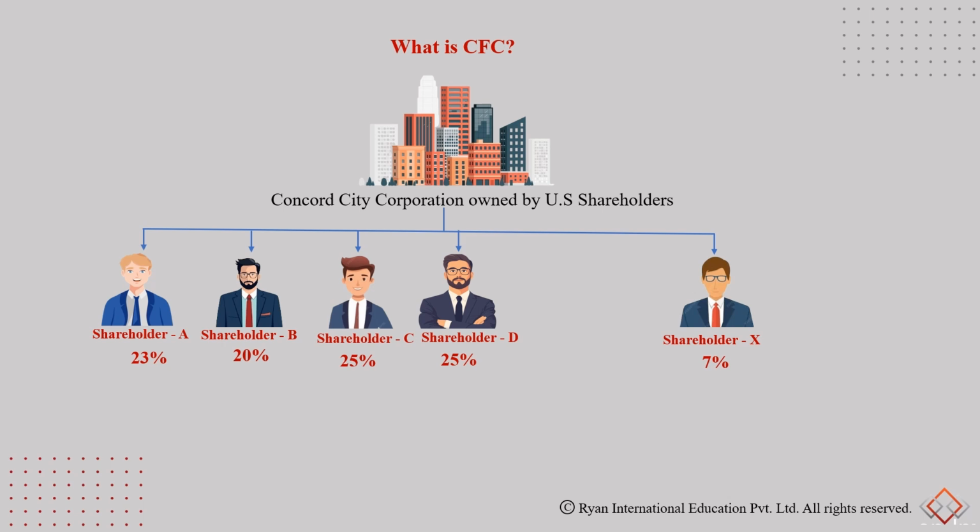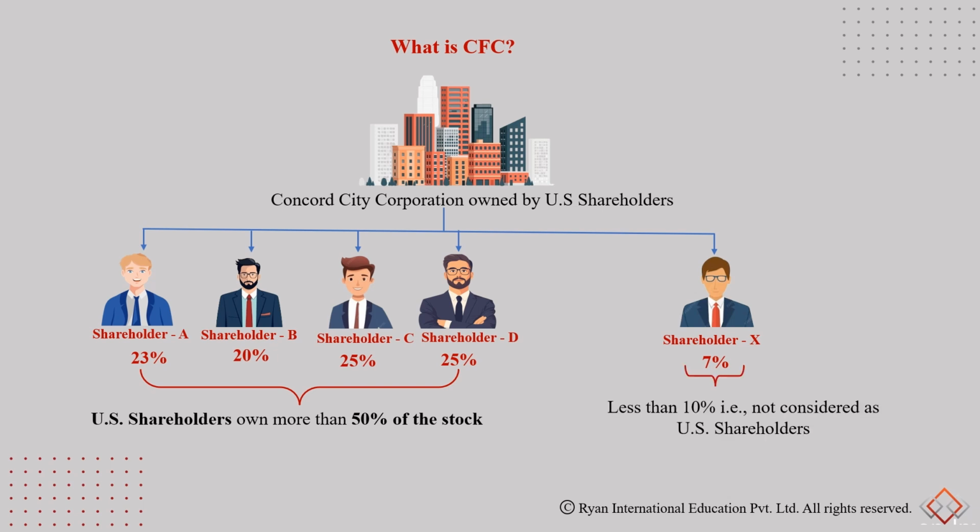Now we don't consider this shareholder X as a shareholder here because his shareholding is less than 10%. So when we talk about CFC, we do not consider anybody who has a stake below 10%. Therefore, shareholder X would not be counted as a shareholder. The others, shareholder A, B, C and D, have a combined shareholding of more than 50% of the stock of CFC. Therefore, this Concord City Corporation would be considered as a CFC.